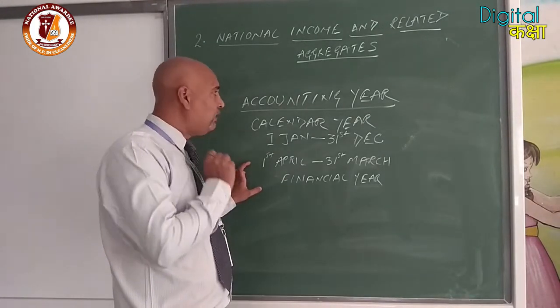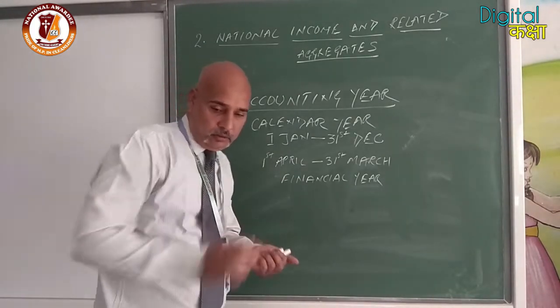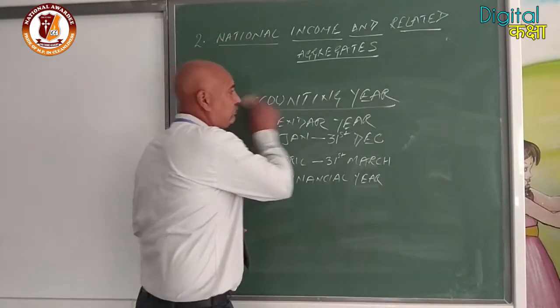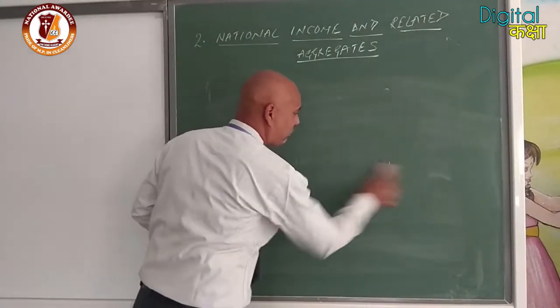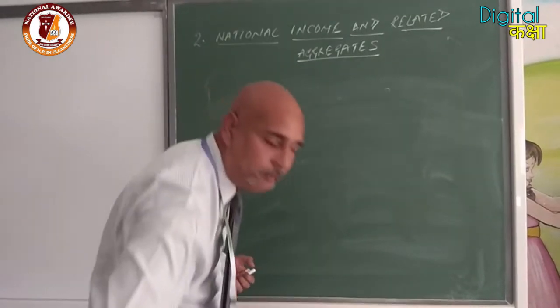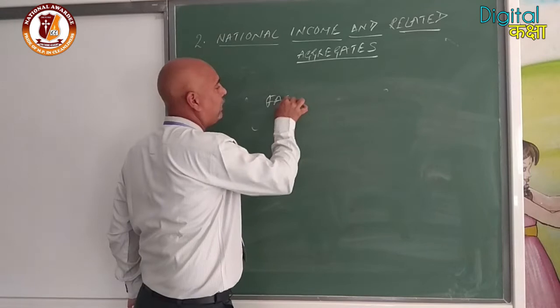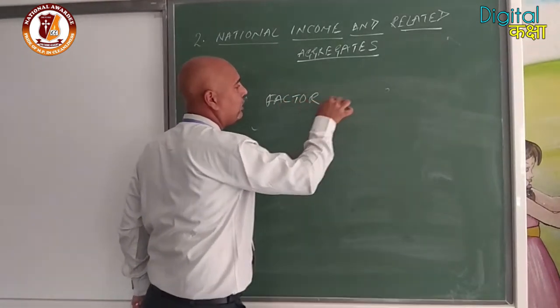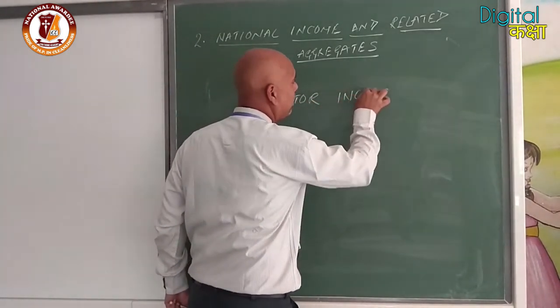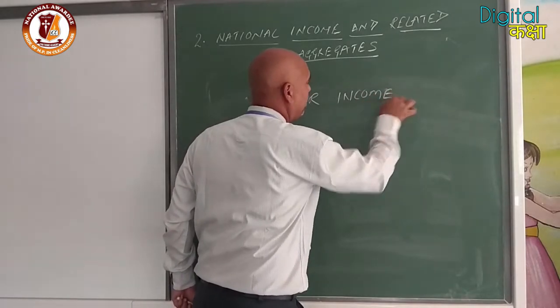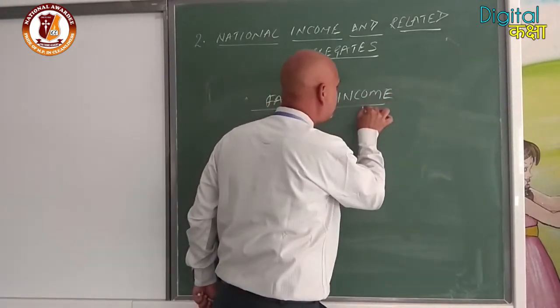Now the second term which is given in the definition is factor income. Income can be classified into two parts.